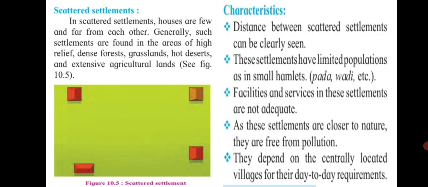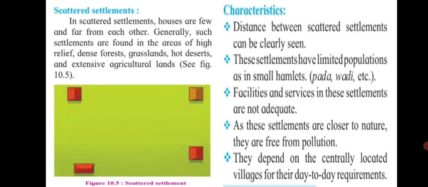First, distance between scattered settlements can be clearly seen. Second, these settlements have limited populations as in small hamlets. For example, they are mostly called pada, wadi, etc. Facilities and services in these settlements are not adequate, means not all facilities are available here. As these settlements are close to nature, they are free from pollution. So this is an advantage.